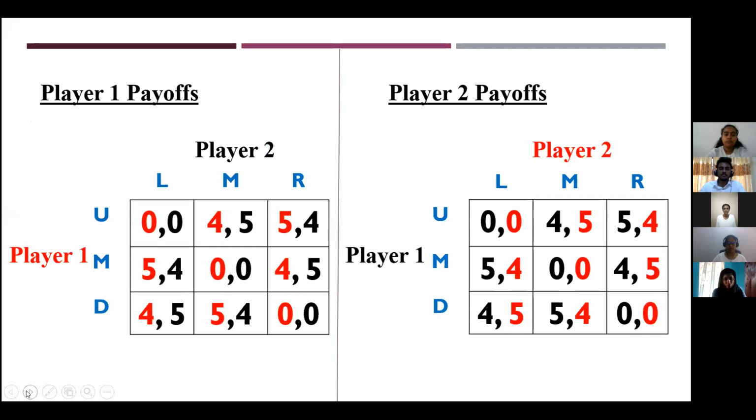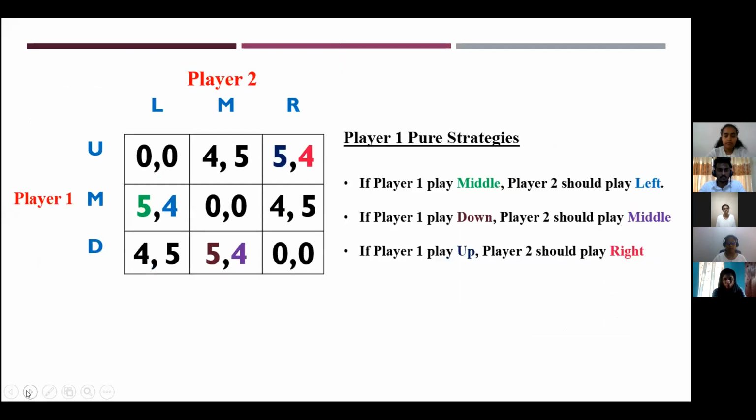Now we turn to it. You can see two players' payoffs. Now I go to the first player's best response strategies. If player 1 plays middle, player 2 should play left. If player 1 plays down, player 2 should play middle. If player 1 plays up, player 2 should play right. You can see player 1 has only 3 best response strategies.